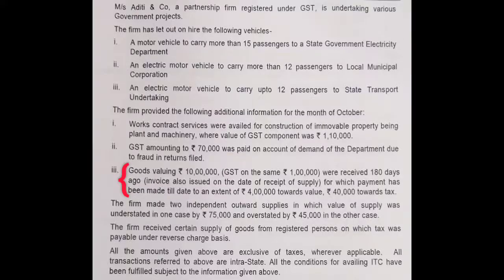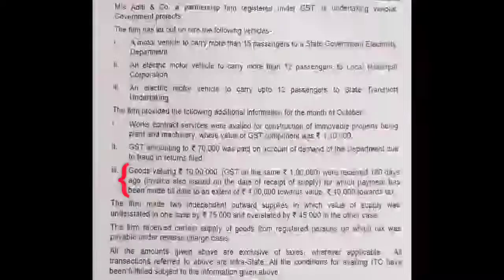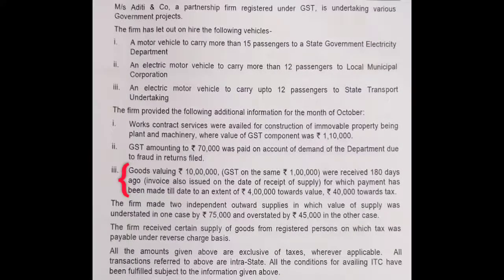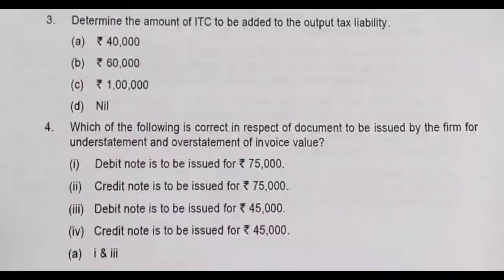So the remaining balance will be rupees 6 lakhs, the value of goods supplied. On that we have to pay tax at 10%. That means 60,000 rupees we have to pay. That will be the correct answer. Four answers are given: A 40,000, B 60,000, C 1 lakh. So the exact answer is B.